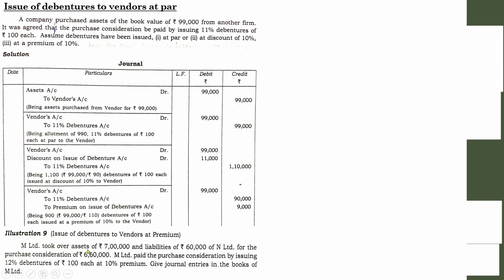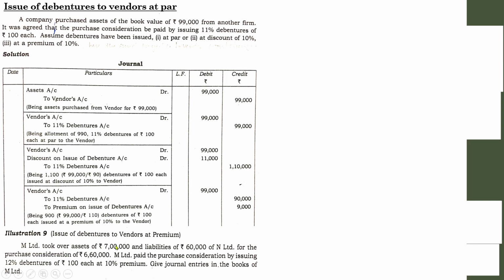M Limited took over assets of 7 lakh and liabilities of 60,000. Whenever you come across this type of question, you need to understand that it is a case of purchase of business. Whenever there is a purchase of business, there is a certain pattern of computation to know whether there is capital reserve or goodwill with regard to that purchase. For that, there is an equation. We have learned about the equation just now. Go through it.